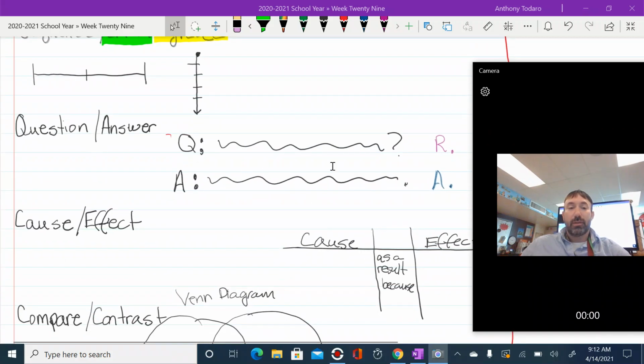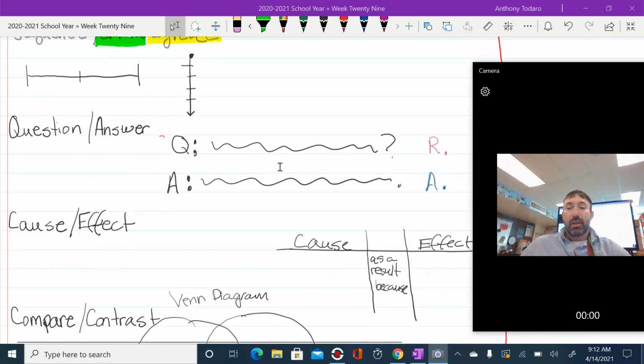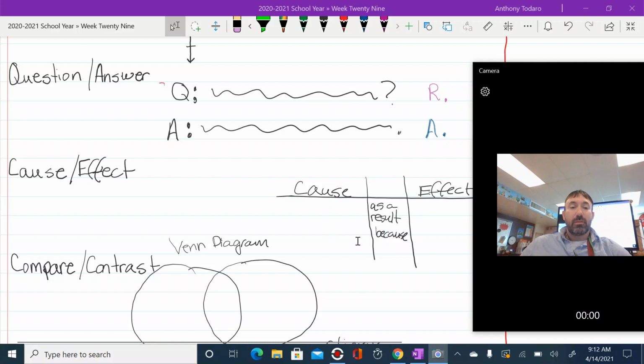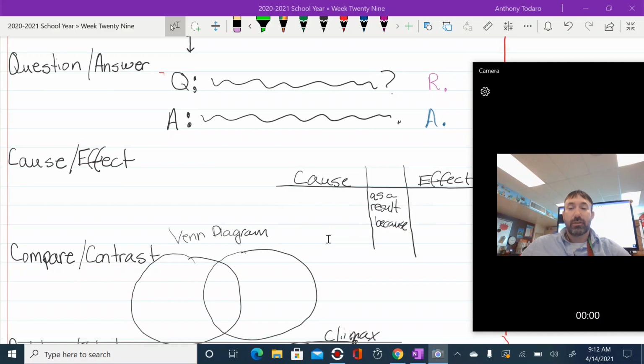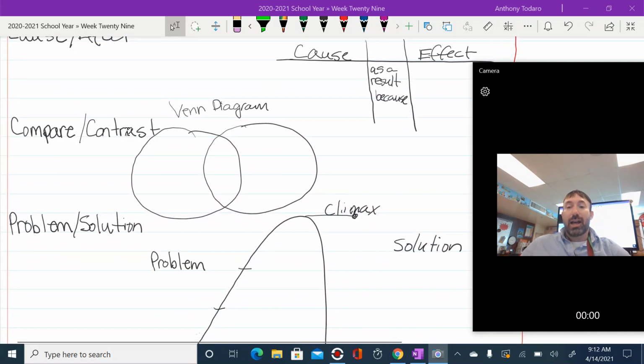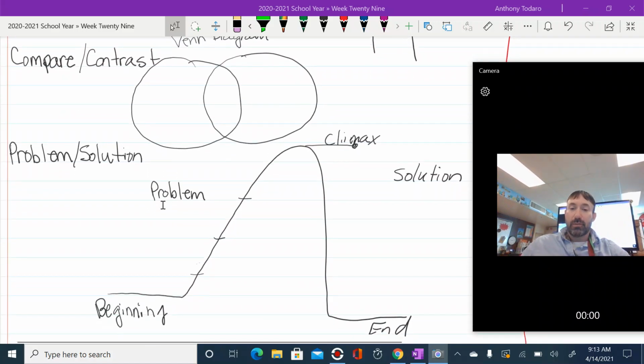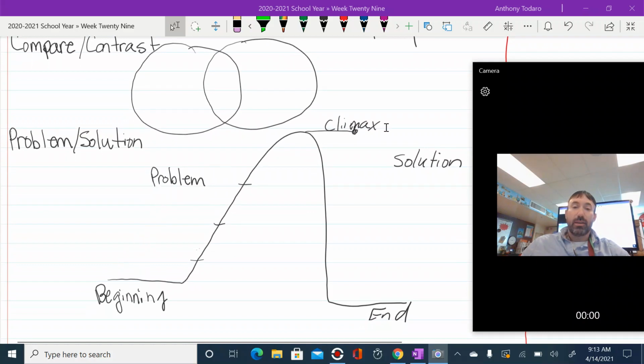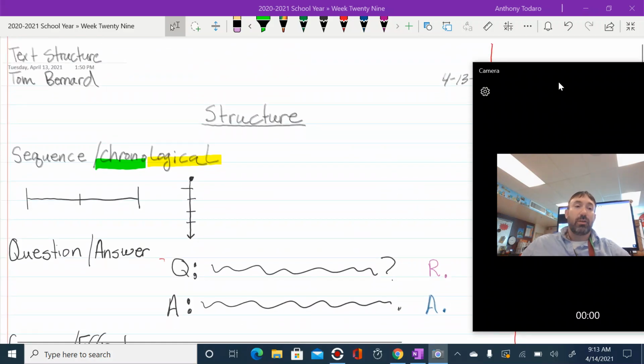You could do a Q&A, right? Or a restate and answer. Is it cause and effect? And if you think it is, then maybe you make one of these and you'll put the cause and effect words right in the middle there. Tell what the cause is and what the effect is over here. Is it compare and contrast? You do a nice Venn diagram if you think that might be the case. Is it problem and solution, where they list a problem and then they tell how to solve it? So you have these choices to go through, and you'll decide what the paragraph is, how it is structured.